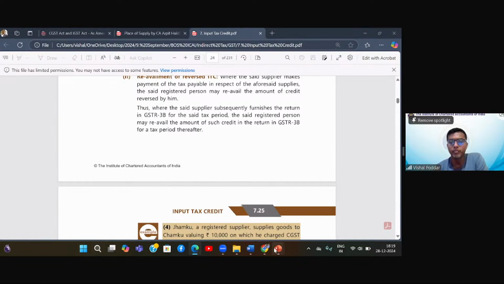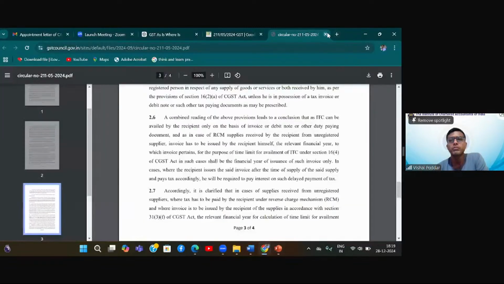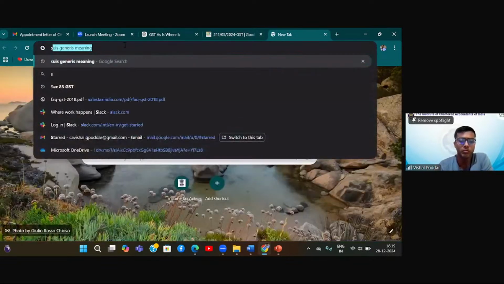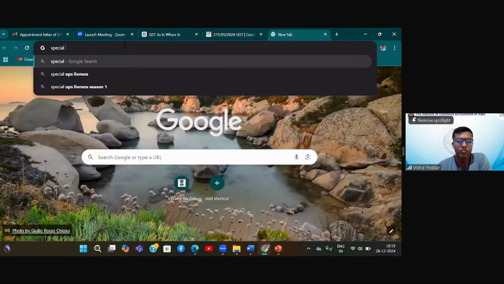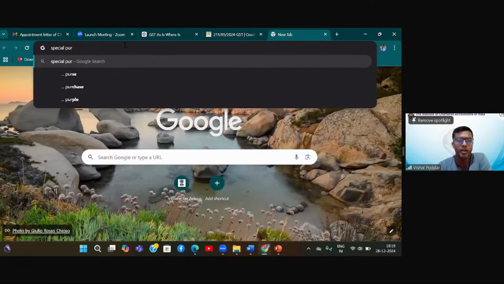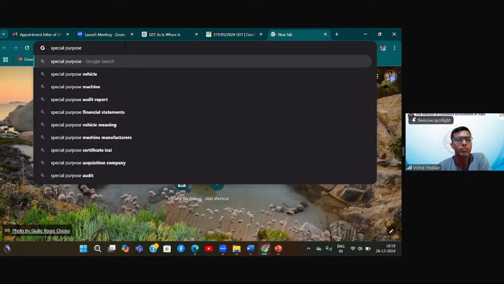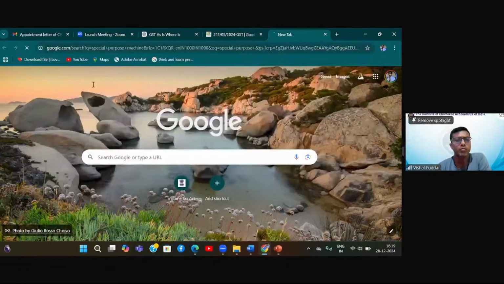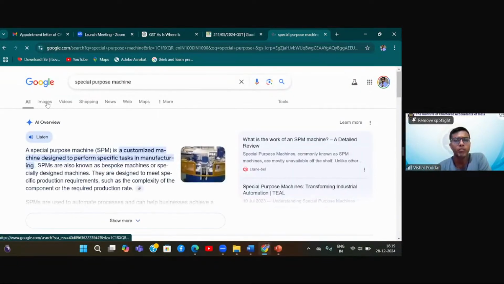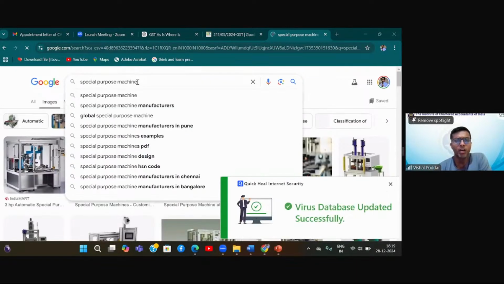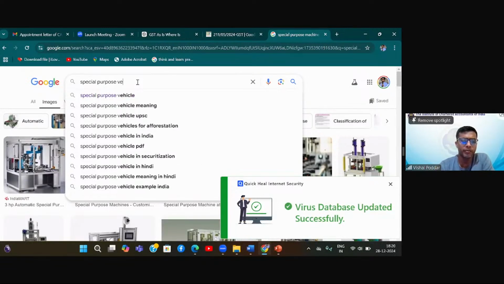Sir, but in our block credit, if any vehicle is used for transportation of goods, then ITC of that is allowed, na? Yes, it is an exception. So here, a special purpose vehicle, we consider that one also, when within a factory we use a vehicle to transport one worker from one place to another place. Yes. But generally, depending upon what is the nature.